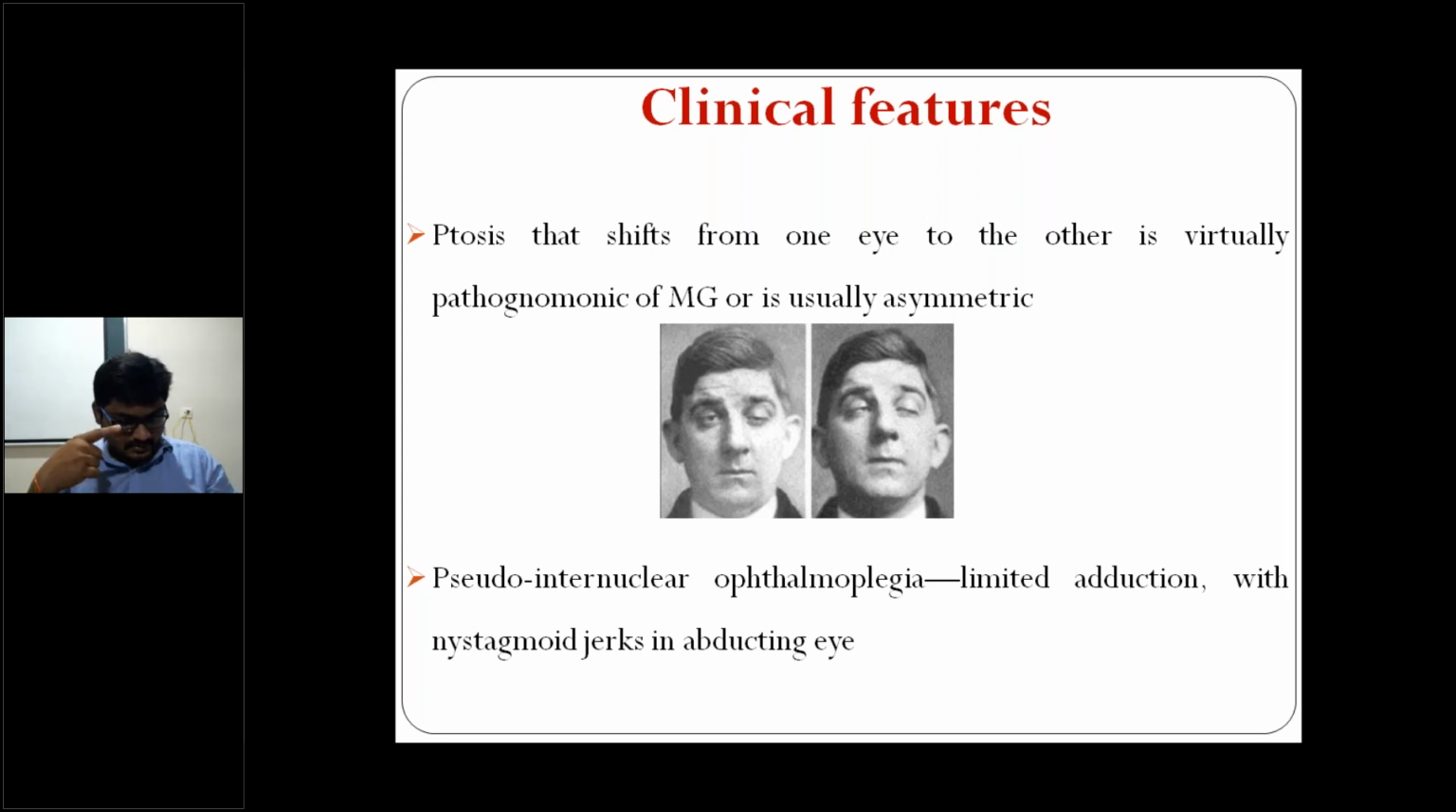See, this is down gaze, right? This is up gaze. Up gaze, you're seeing up. Down gaze, suddenly you're seeing down. So after down gaze, when you go for up gaze, overshoot of the lid will be seen in case of myasthenia gravis, right? Overshoot of the upper eyelid, right?